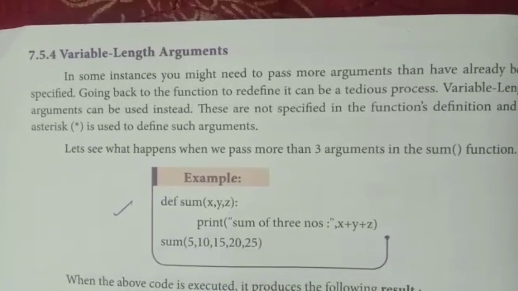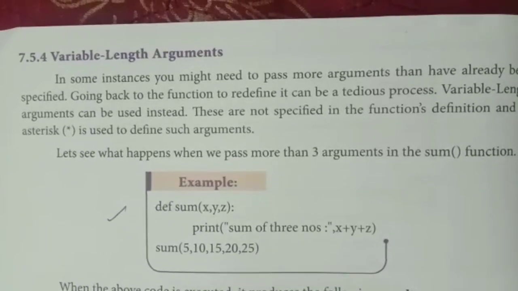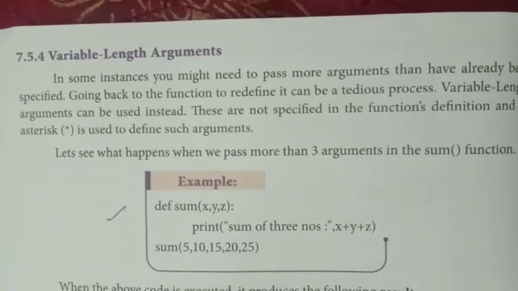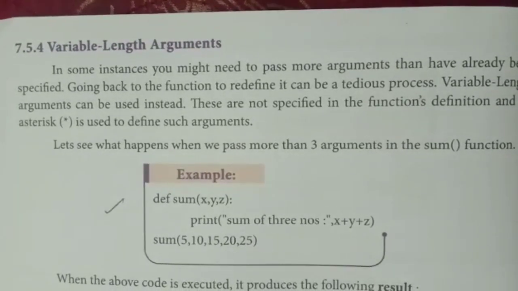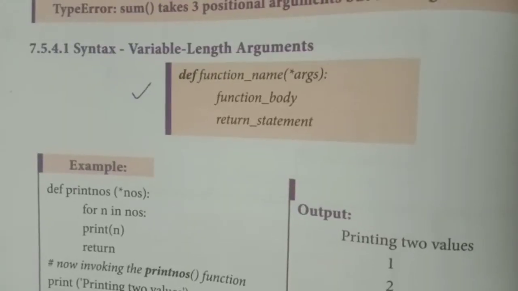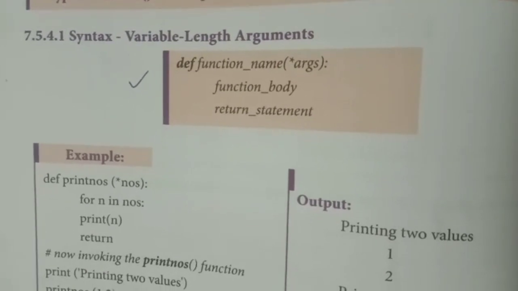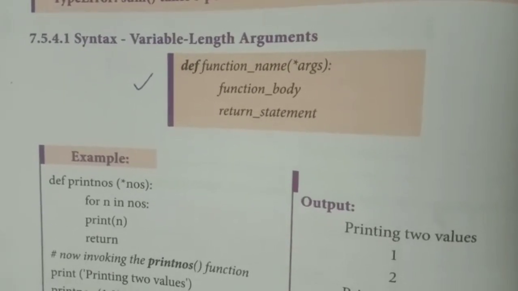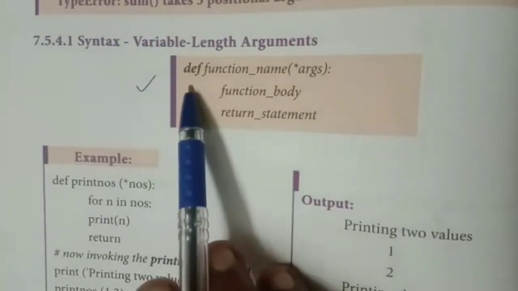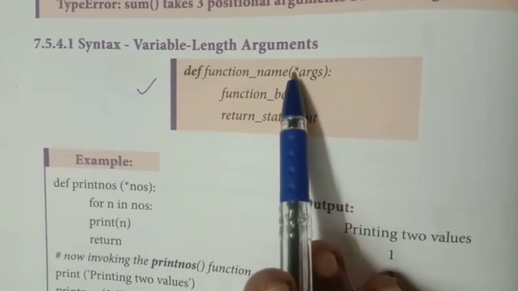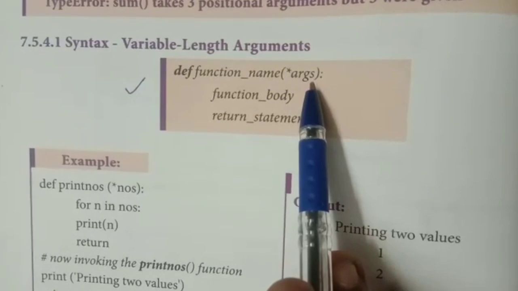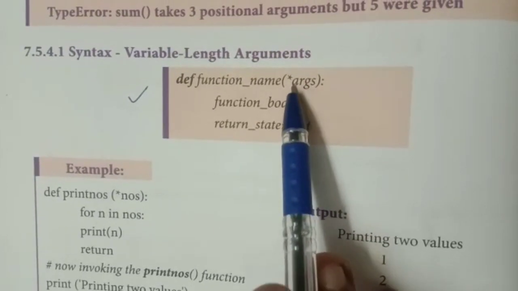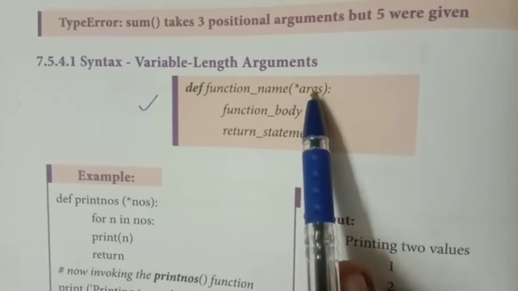So these two are not matching. There will be an error. To avoid this problem, we use the variable length argument. To make your variable length argument, what you have to do is def function name, asterisk, and then the argument name has to be given, which means that any number of arguments will be accepted.